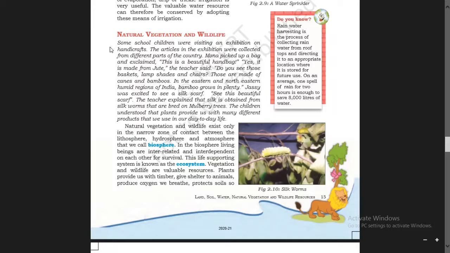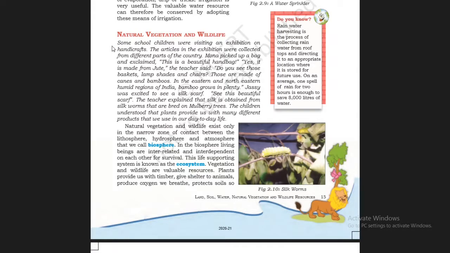Natural vegetation refers to a plant community which has grown naturally without human aid and has been left undisturbed by humans for a long time. That is called natural vegetation. And children, wildlife includes animals, birds, insects, as well as the aquatic life forms.